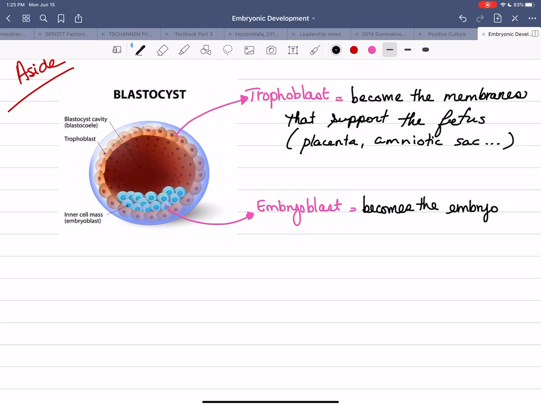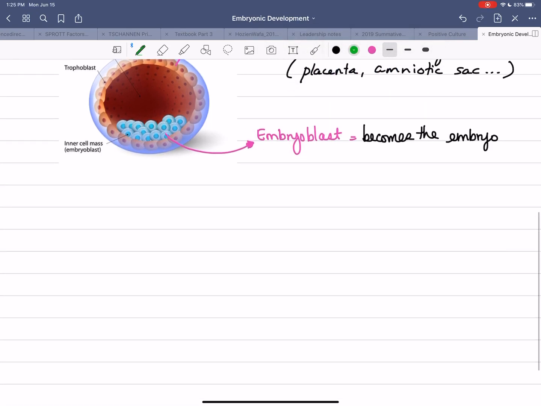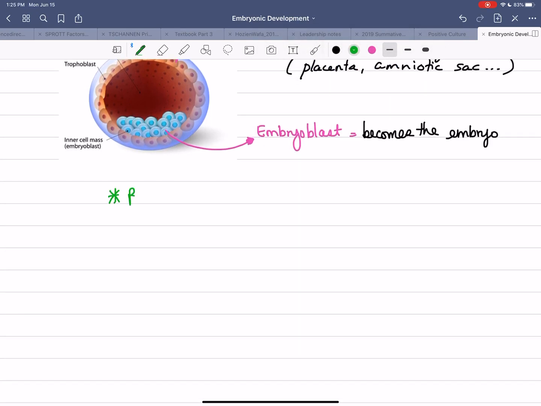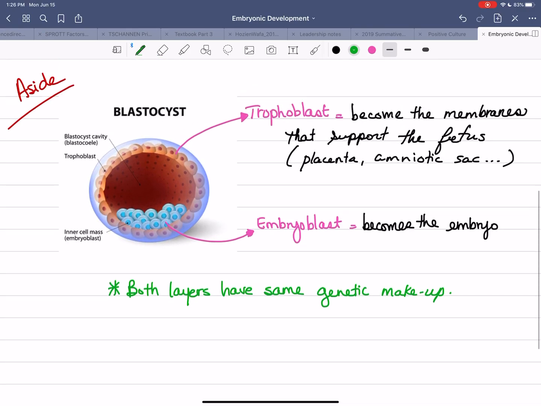Whatever organism we're dealing with, both layers are important. They have the same genetic makeup. They all came from that zygote that divided many, many times.